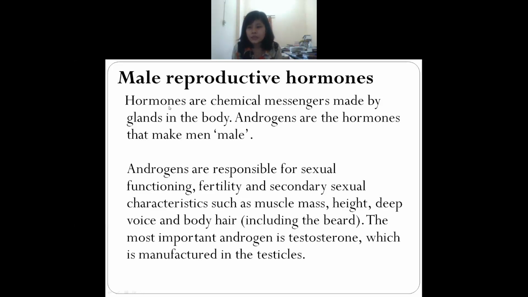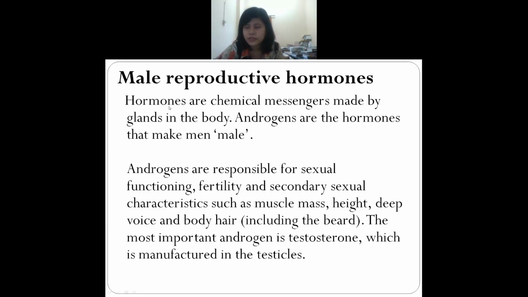They are responsible for sexual functioning, such as fertility. They help in the male reproductive system, such as sexual characteristics and muscle mass. Because of this androgen, which is the name of the hormone, males have building of the muscles. The muscles grow, right?